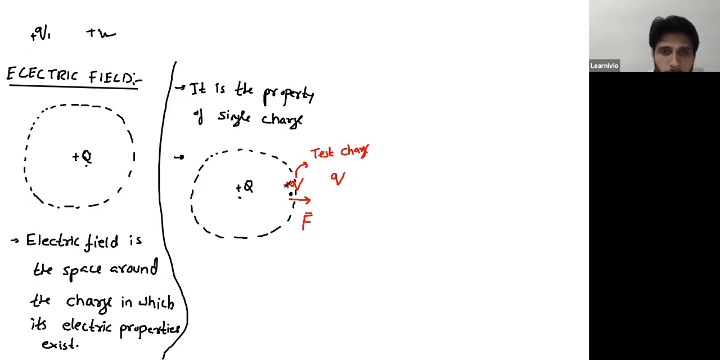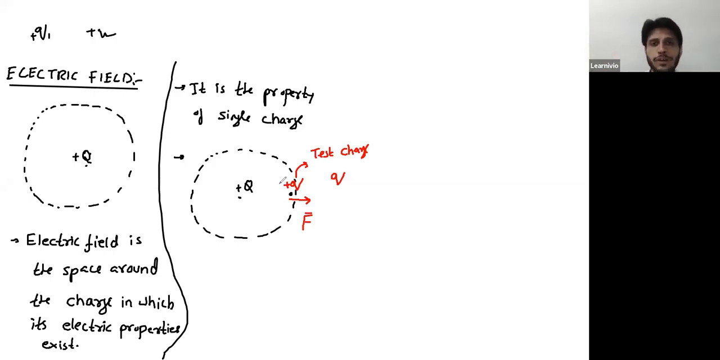Does the field have a shape? No, it doesn't have any shape. Field doesn't have any shape. You can consider it as a fluid. Once you bring a charge, then in the space around the charge, you can consider some sort of fluid, or better than fluid, you can assume some sort of radiation, that field. Light is basically a combination of electric fields. You can consider your field as a sort of radiation.